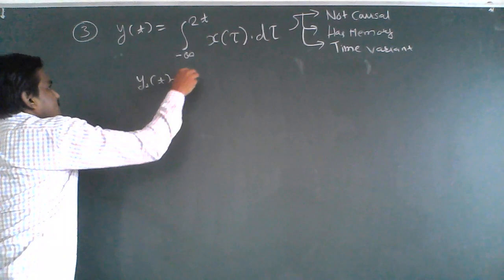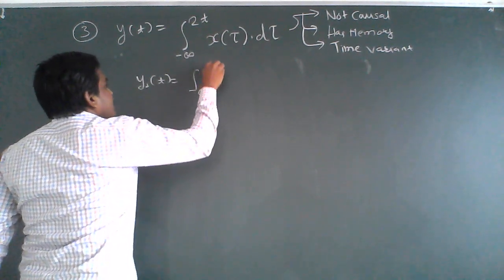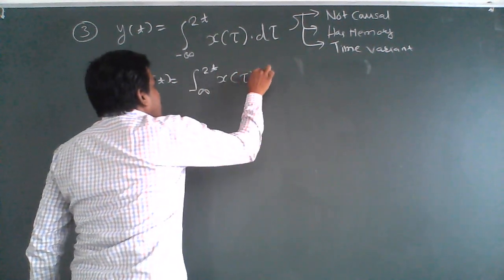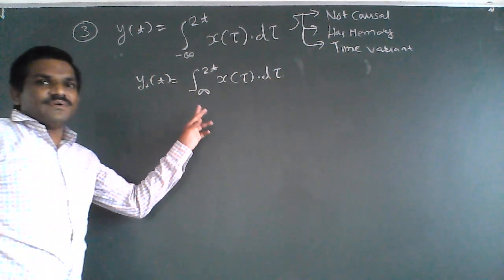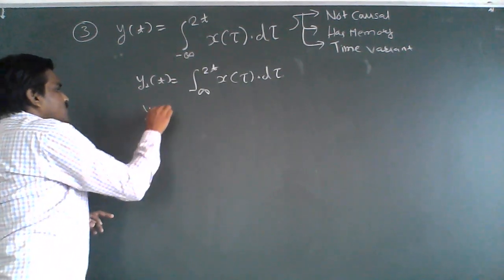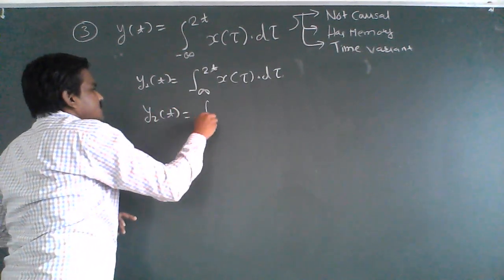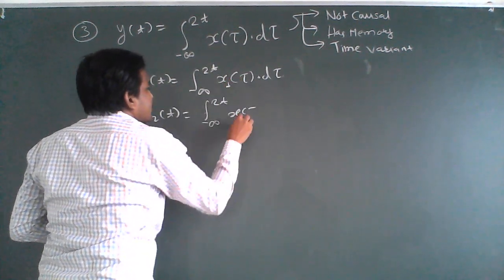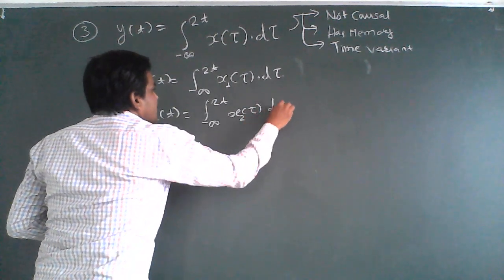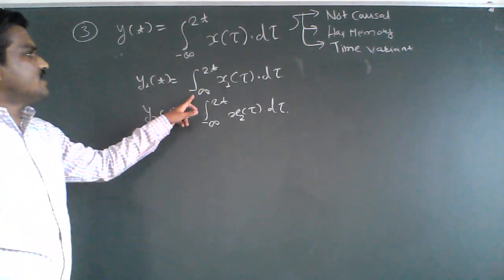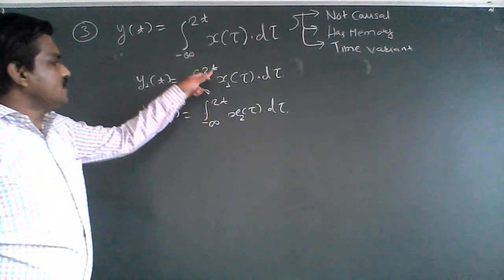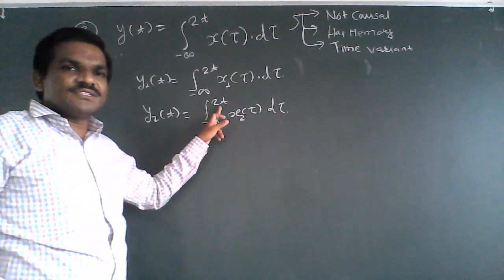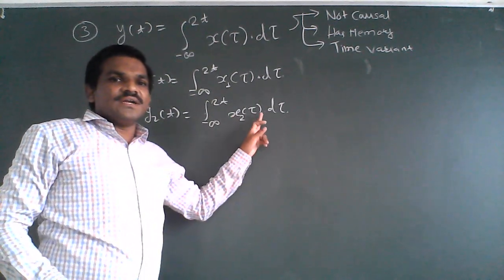y1 of t is nothing but integration from minus infinity to 2t x1 of tau d tau. y2 of t is integration from minus infinity to 2t x2 of tau d tau.